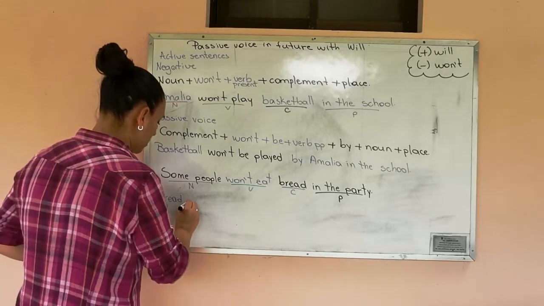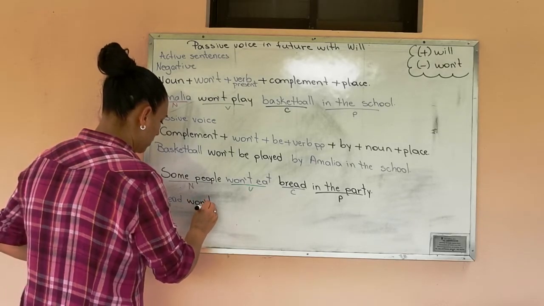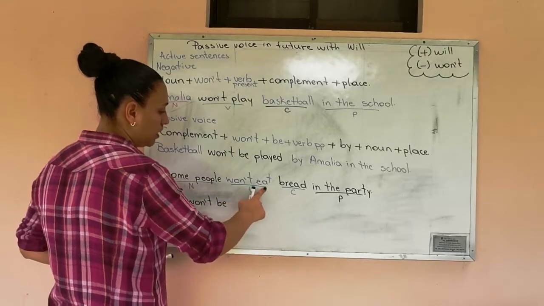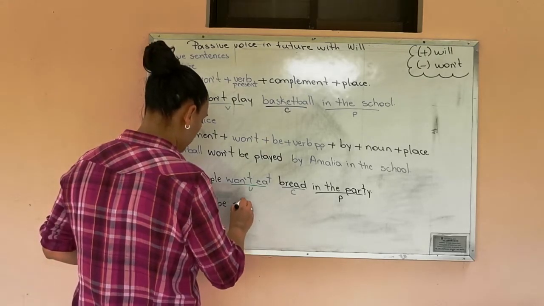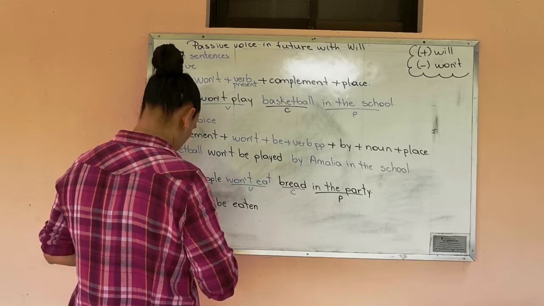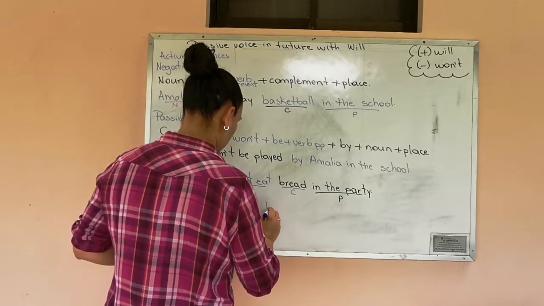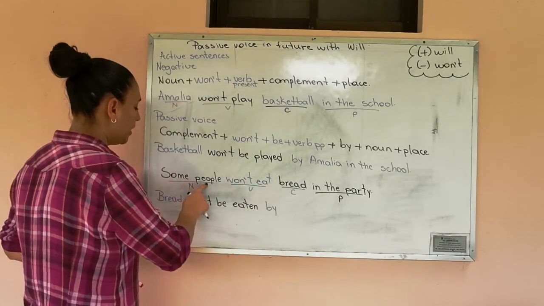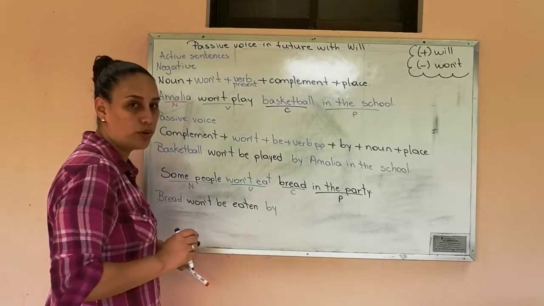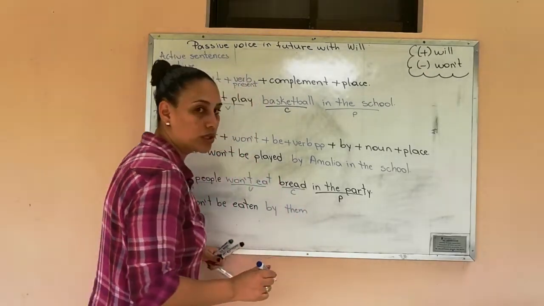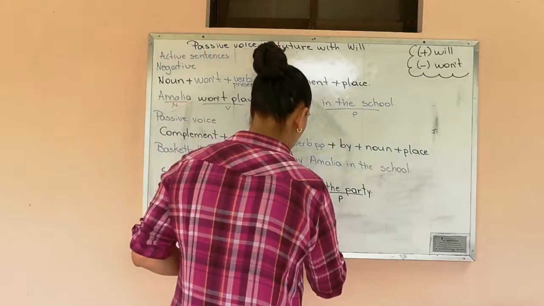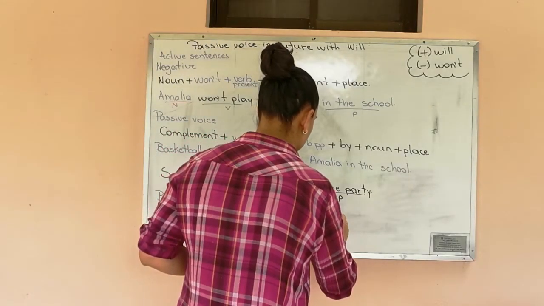Bread won't be, and what is the past participle of eat? Eaten. By. I can write some people or I can write them because it's more than one person in the group.